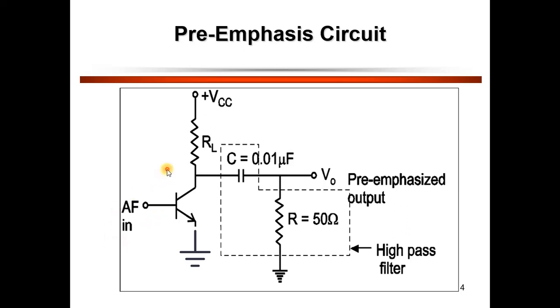The break frequency is determined by the components R and C. Normally, the break frequency occurs at the frequency where XL or XC equals the R value, that is 50 ohm.